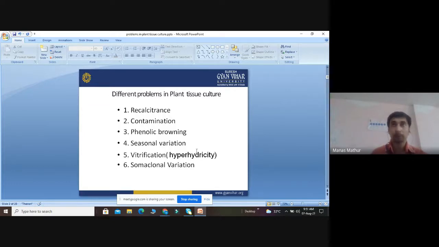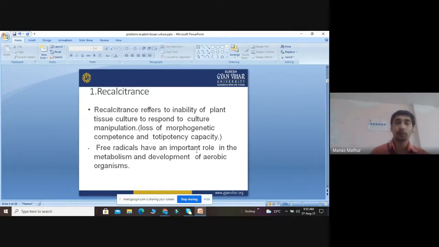So, what are these problems? Recalcitrance, contamination, phenolic browning, seasonal variation, vitrification, and somaclonal variation. These are the six major problems which are normally observed in the process of plant tissue culture. We will describe each and every problem in detail. So first we will talk about recalcitrance.